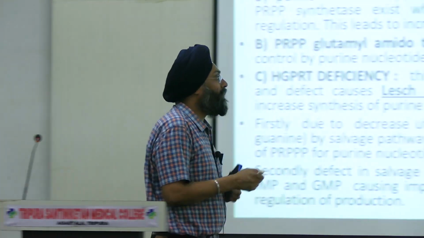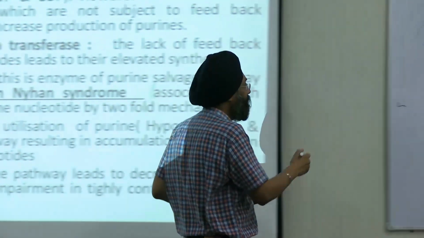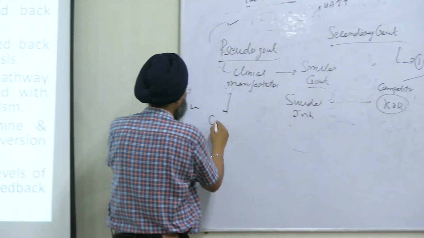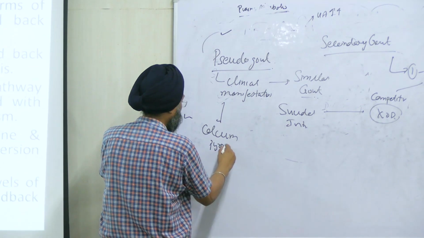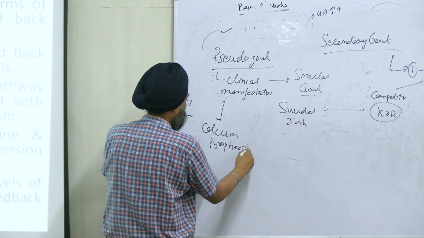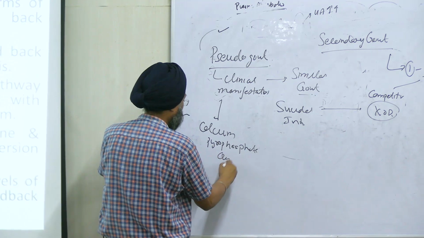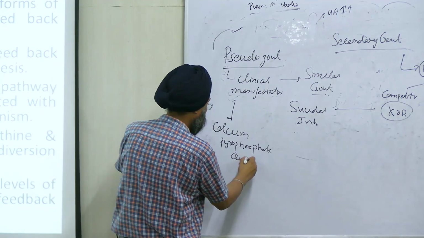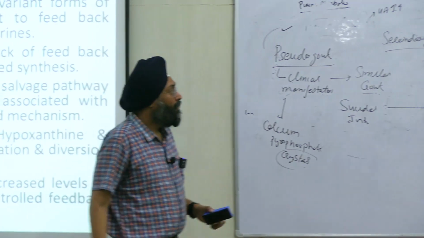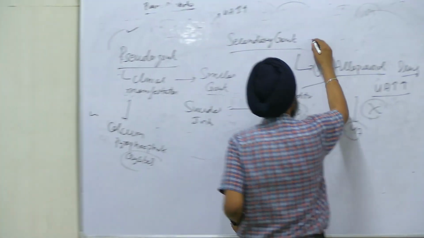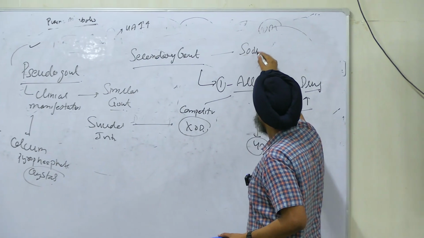There is deposition of calcium pyrophosphate crystals. In gout, the crystals were sodium urate.